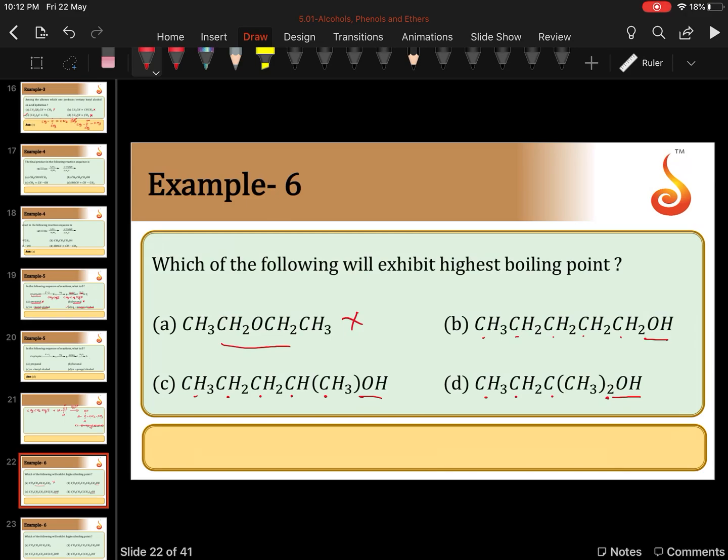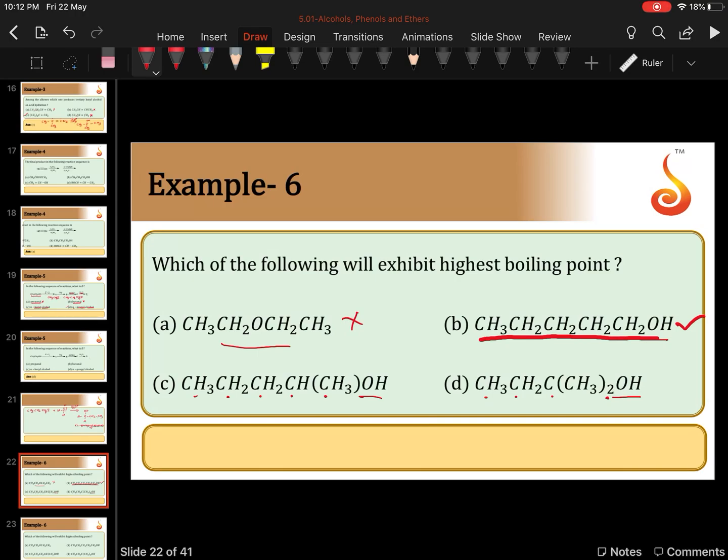Now let us see the second factor on which the van der Waals force depends. Van der Waals force depends on area of contact. Open chain structure compounds will have more area of contact. If you consider two molecules, the area of contact between similar molecules of N-pentanol will be more compared to isopentanol, which will be even more compared to this compound. With increase in branching, van der Waals force decreases and so boiling point also decreases. So option B will have highest boiling point.